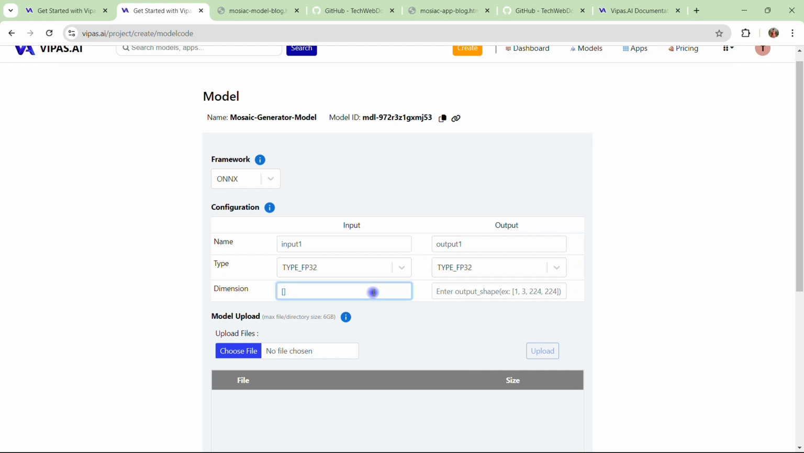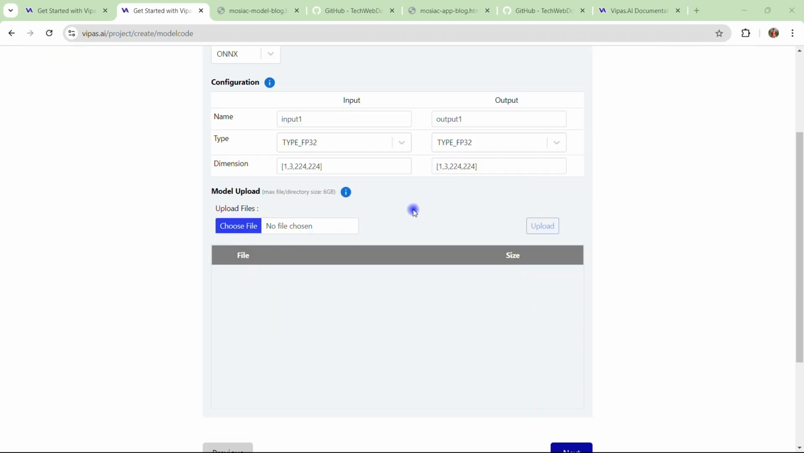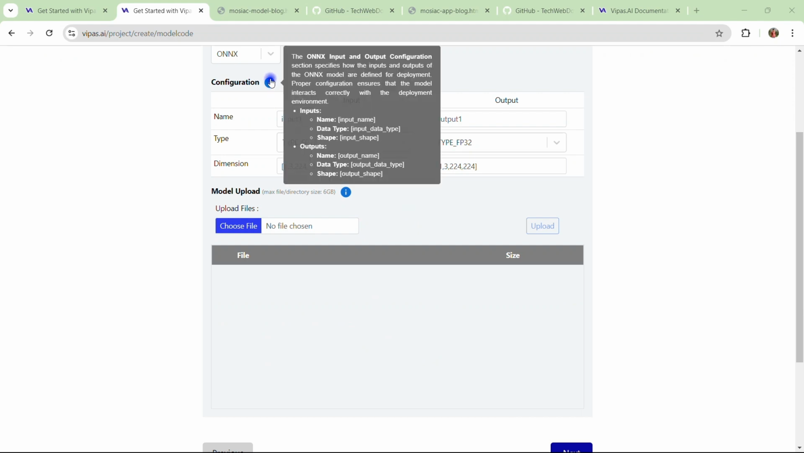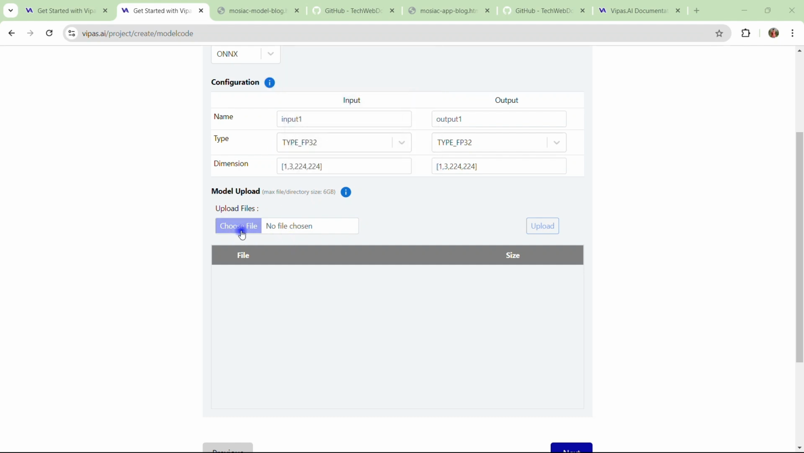Okay, here I should use 1, comma 3, comma 224. And you can see we are also getting this as a watermark, but it's up to you what value you want to use. Okay, let me paste it here as well. So the configuration is set. I always suggest you check the info icon whenever you feel any doubt. Okay, now it's time to upload the model.